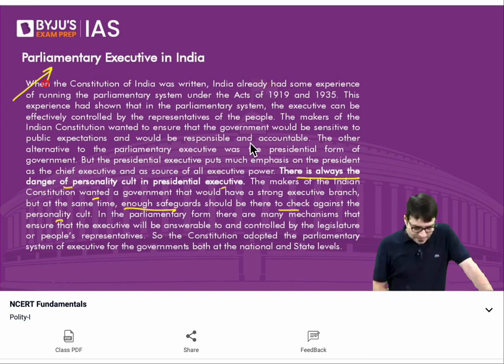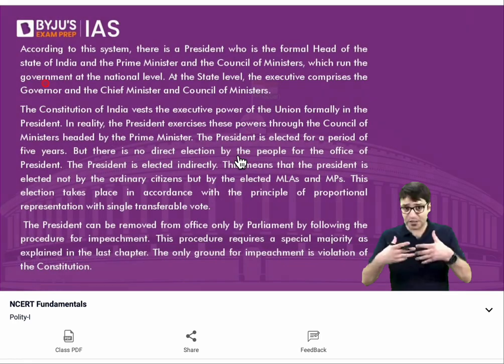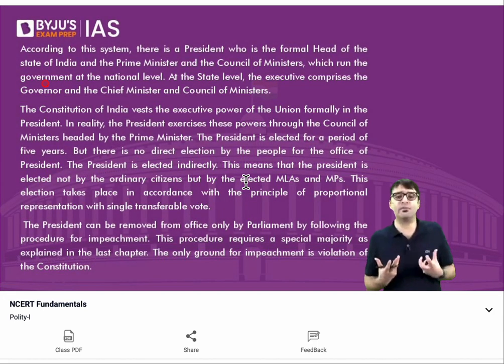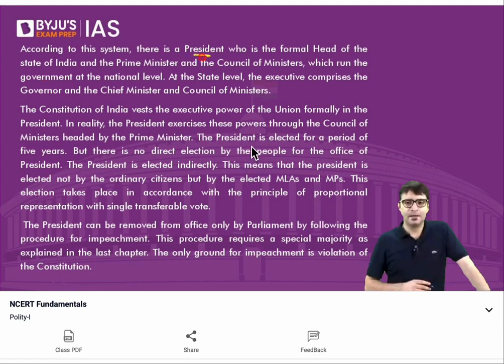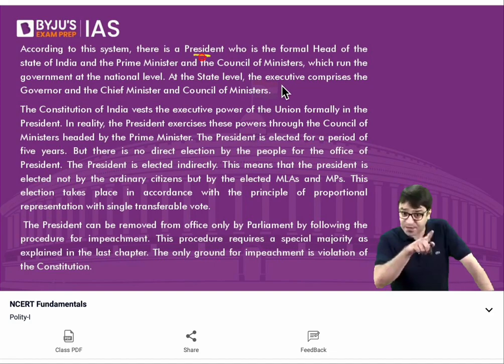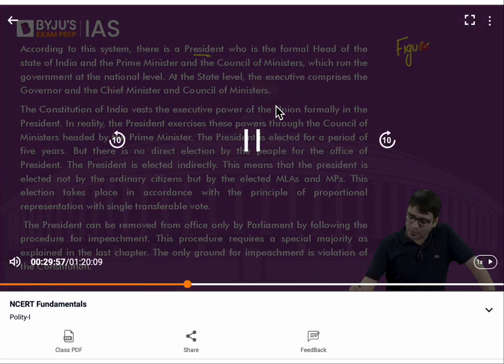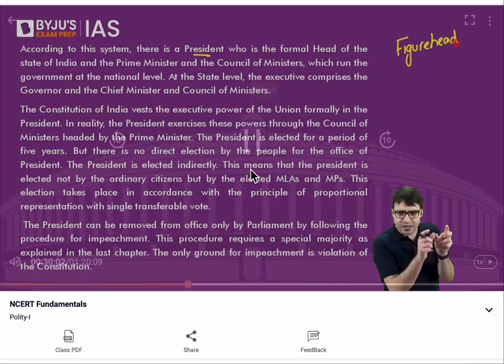Clear? Now, in this parliamentary system in India, according to this concept of parliamentary democracy or parliamentary executive in India, we have a president who is the head of the state, not the head of the government, head of the state. But he is a mere ceremonial figure. He is a mere figurehead. Sir, what is a figurehead? On paper, you might see, or it might